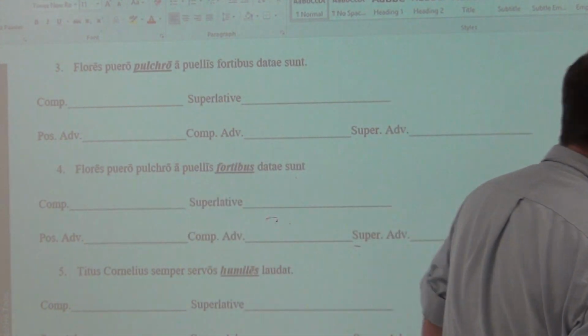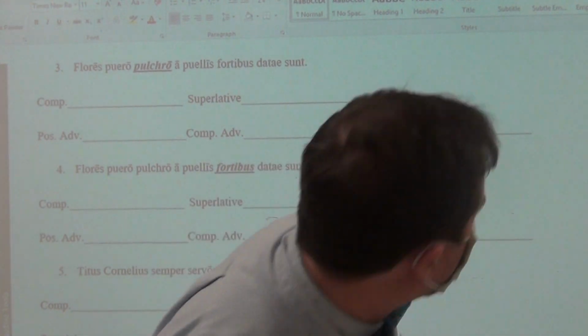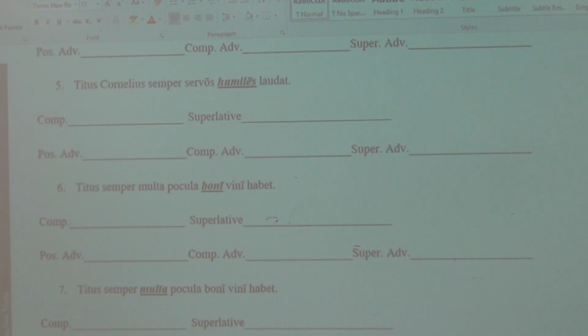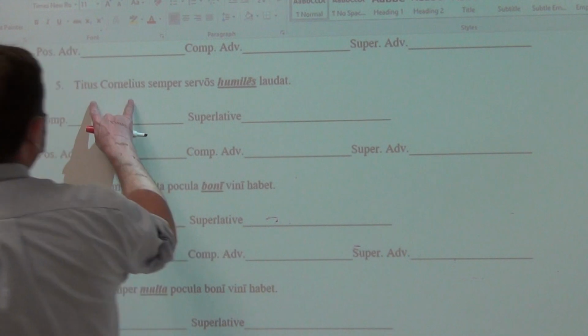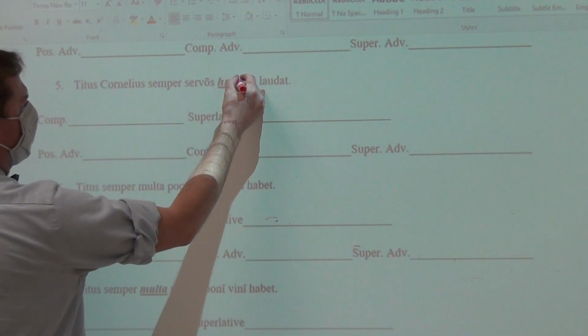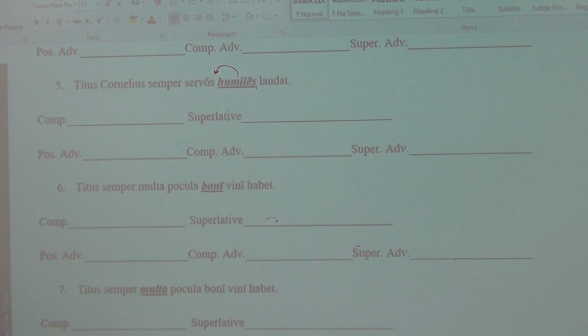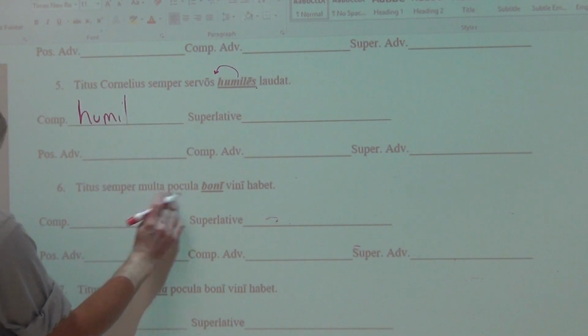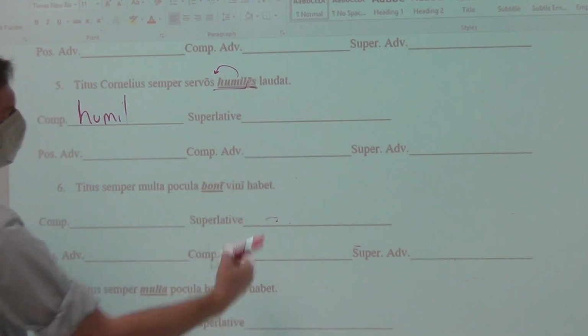We scroll a little bit. Number 5 and 6. Titus Cornelius always praises humble slaves. Humiles with the long e could be nominative or accusative, but since it's modifying servos, case, number, gender is the same. Servos is accusative, so is humiles. So humil, that's the stem. See, all you've done is chopped off that ending.